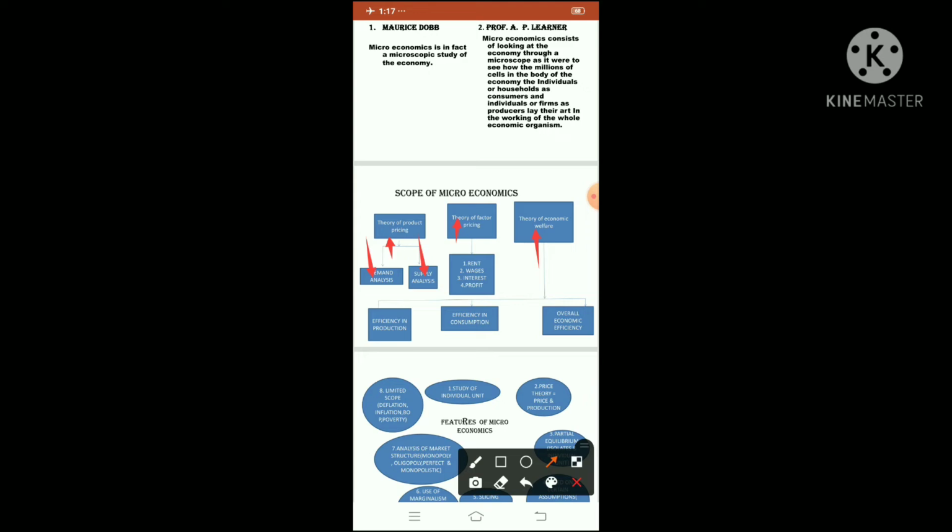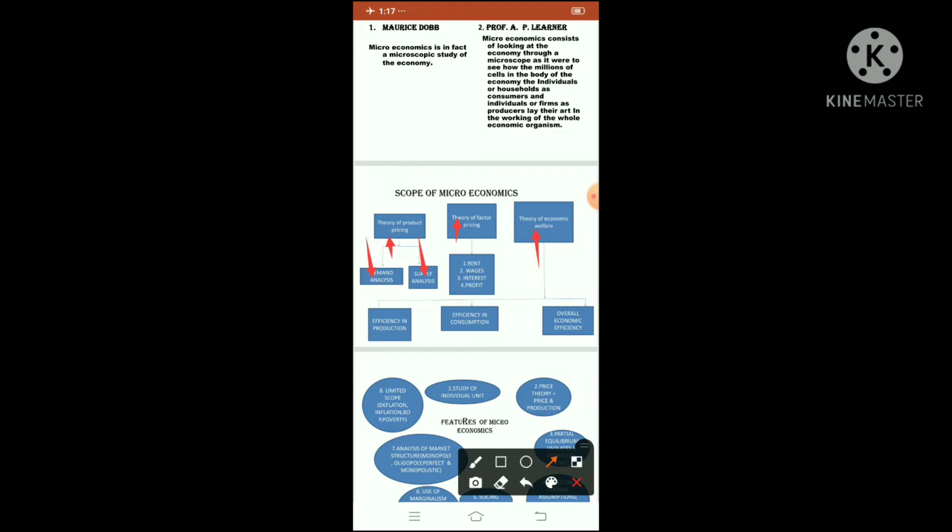Now the second one is theory of factor pricing. See, children, there are 4 factors always involved in the production process. The factors are rent, wages, interest and profit. Wages we all know, salary given to the labor. So all these terms are related to factors of production, or theory of factor pricing.